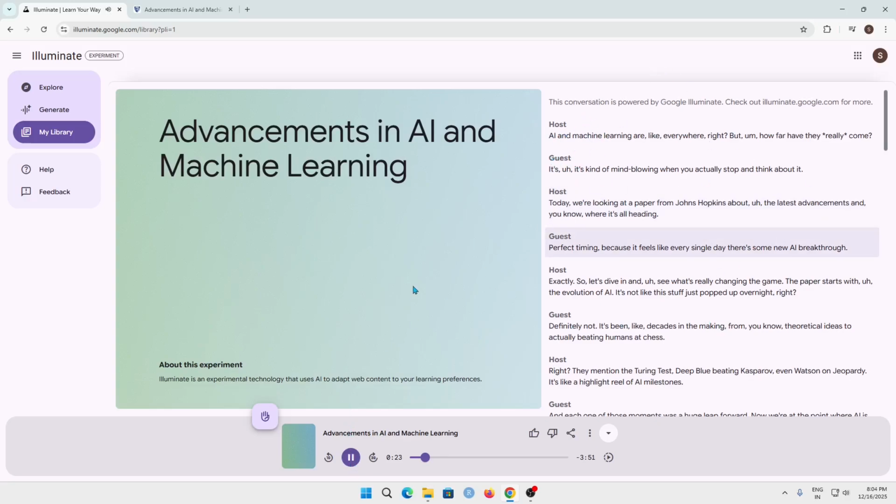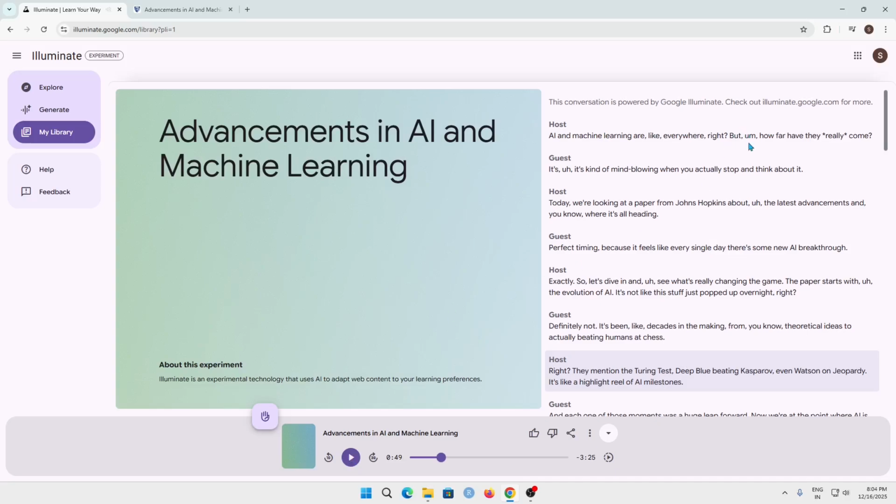Perfect timing because it feels like every single day there's some new AI breakthrough. Exactly. So let's dive in and see what's really changing the game. The paper starts with the evolution of AI. It's not like this stuff just popped up overnight, right? Definitely not. It's been like decades in the making, from theoretical ideas to actually beating humans at chess. Right? They mentioned the Turing test, Deep Blue beating Kasparov, even Watson on Jeopardy. It's like a highlight reel of AI milestones.